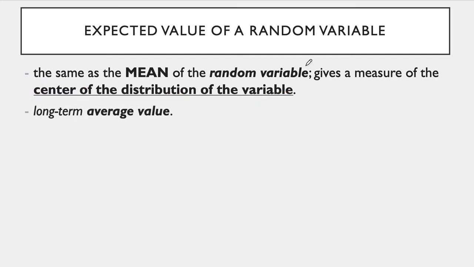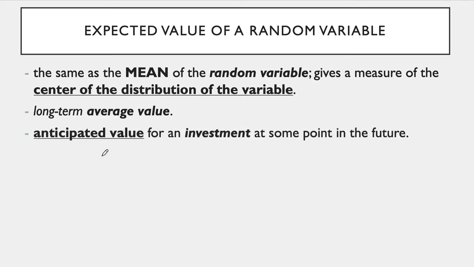So try to imagine if you're going to recreate this random experiment, what is your expected value? If you continue to do the random experiment for a long time, as we do the experiment with more and more trials, we will get closer and closer to this expected value. Okay, this is the long-term average value. In the field of investments and business, it is what we call the anticipated value for an investment at some point in the future.